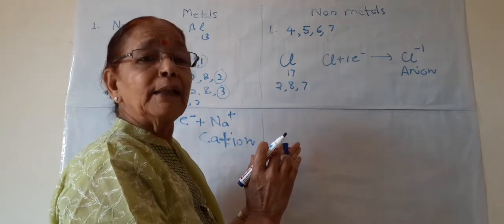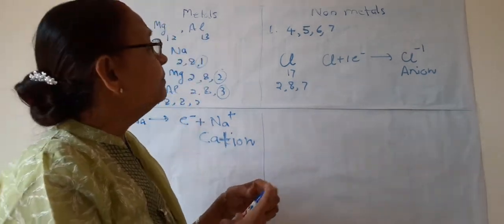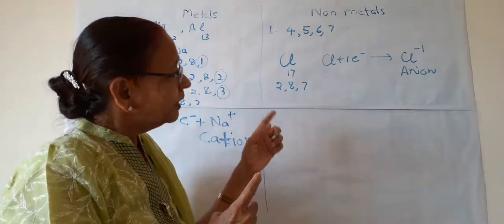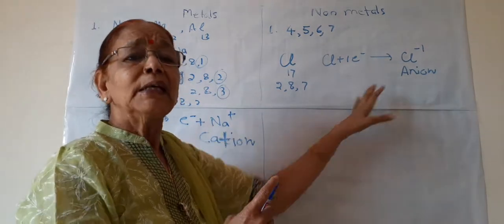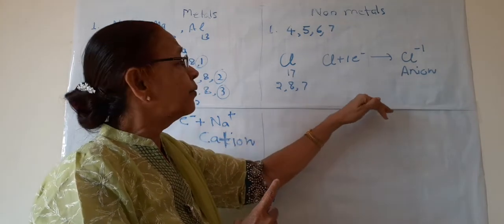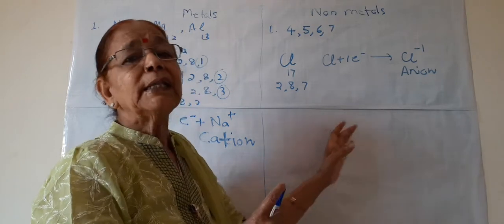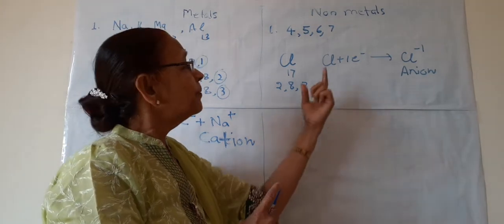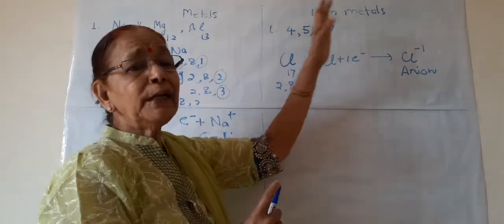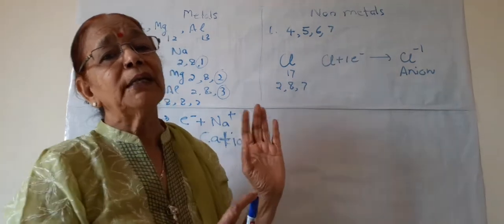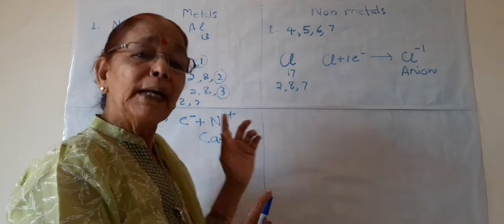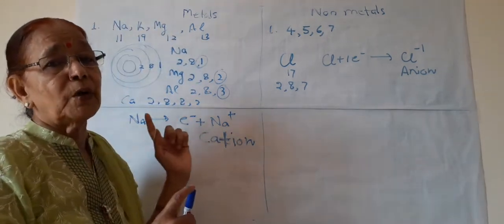So again, the definition of non-metal is: the elements having 4 or 5 or 6 or 7 electrons in the outer shell. Second, forming anions. Third, having electronegativity, or they are electronegative. Fourth, they are acceptors; they accept the electrons. So this is how we can define metals and non-metals depending upon the ions formed by them and their electronic configuration, or EC.